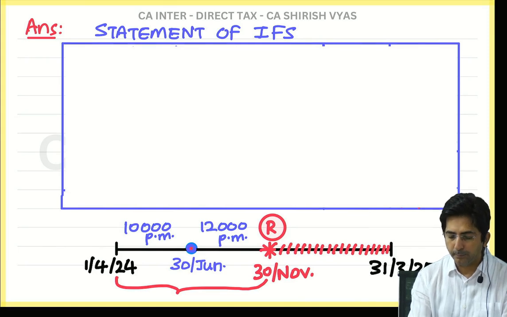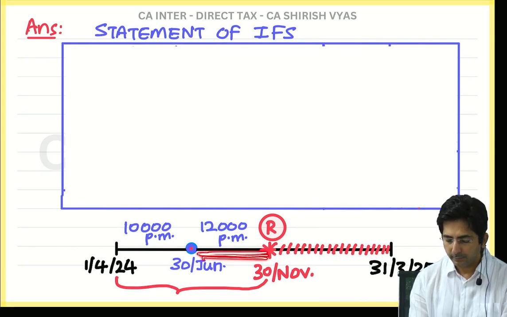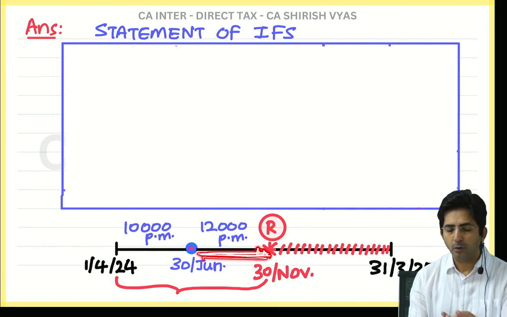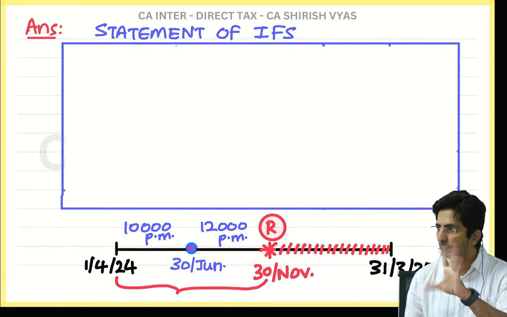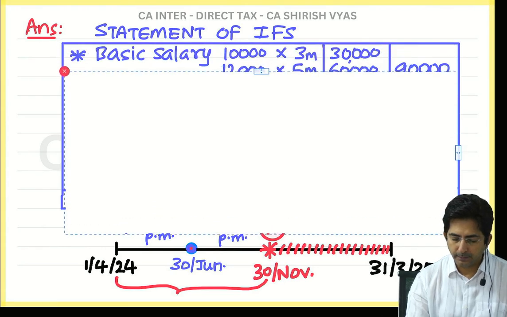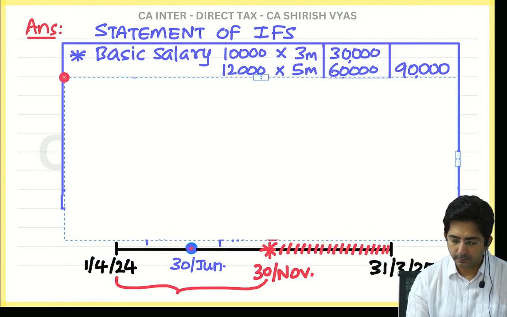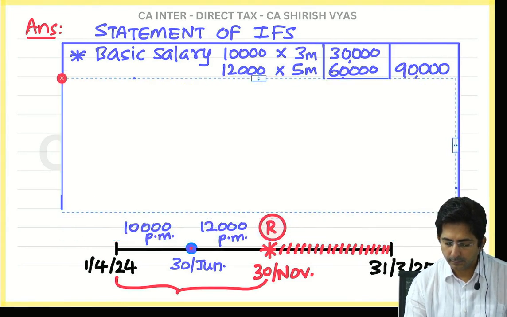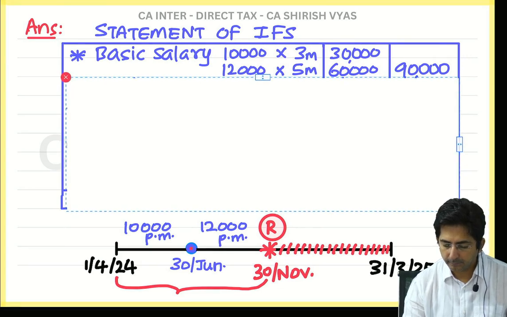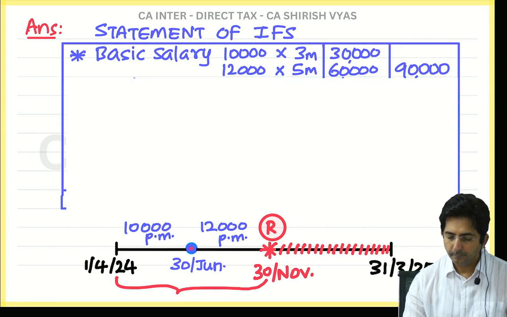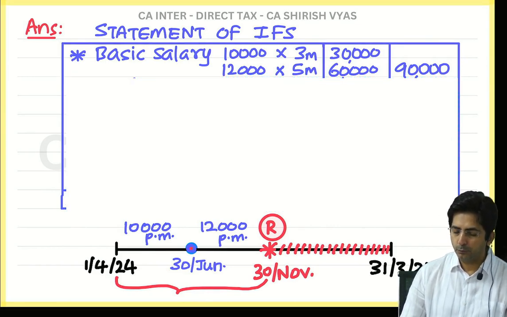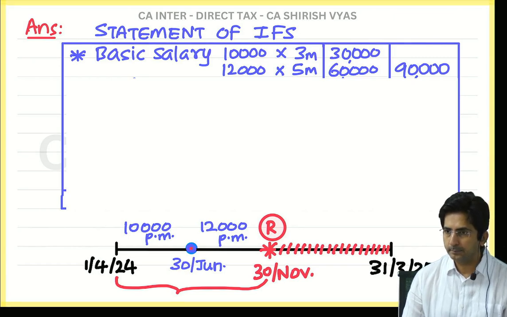And here how many months are there? 5 months. After June it is July, August, September, October, November. 5 months. So see how I have done the presentation. Look at this. Right, basic salary: 10,000 into 3 months, 12,000 into 5 months, 30,000 and 60,000.